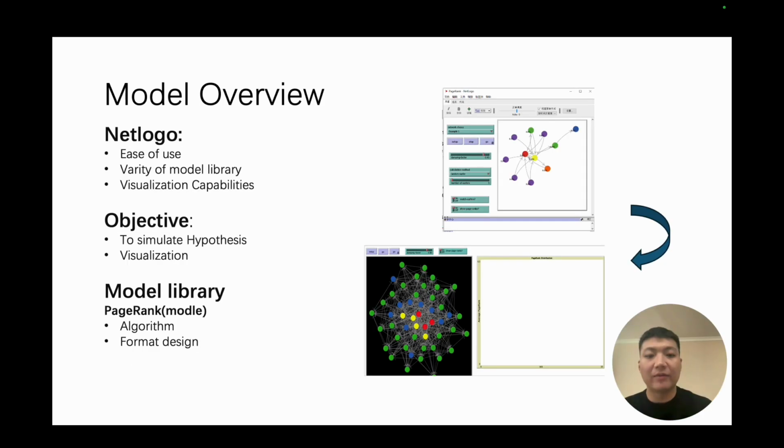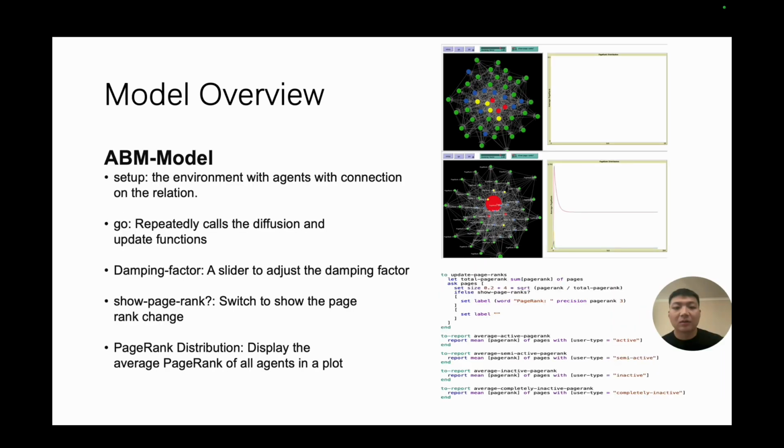For our model, we have chosen NetLogo for its ease of use, variety of model library, and visualization capability. Our objective is to simulate our hypothesis and visualize it. Now we have chosen the PageRank model from the model library for its algorithm and the format design. After we chose the model, we developed our model interface as shown in the figure.